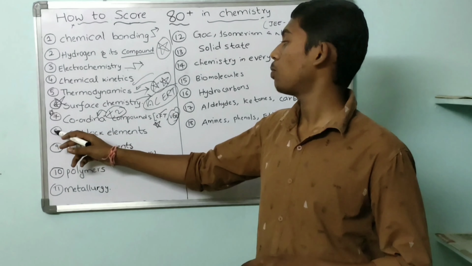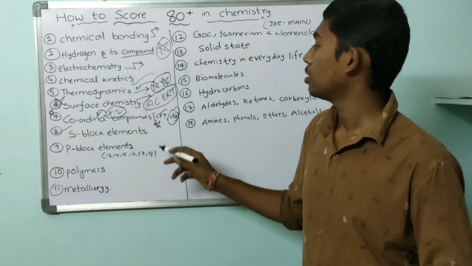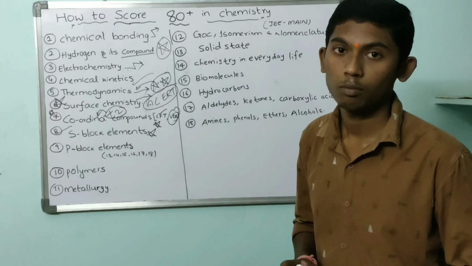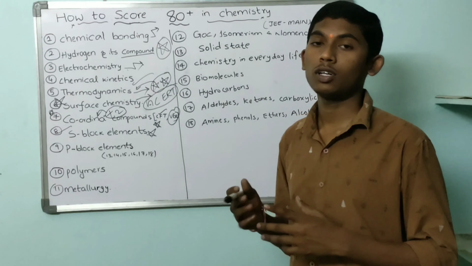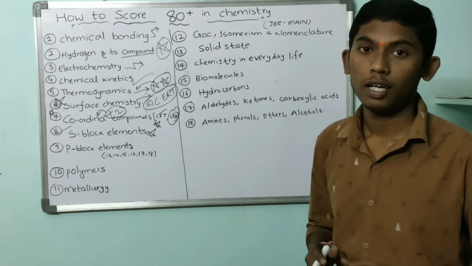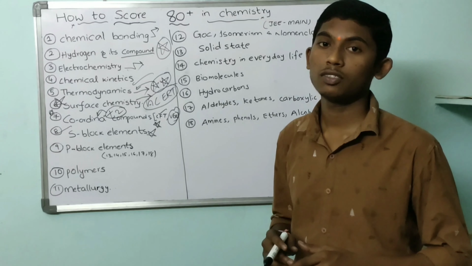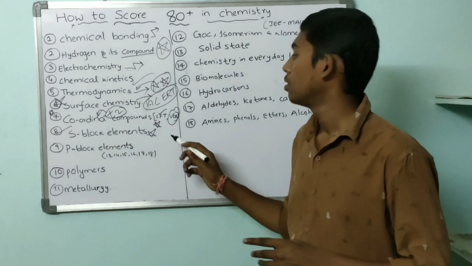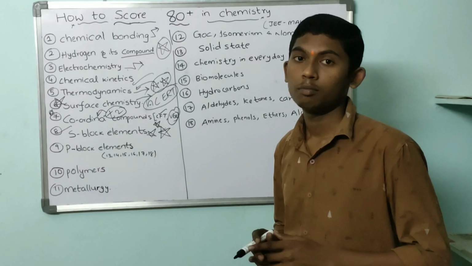And coming to the s block, this is important: lithium, sodium, potassium, rubidium, cesium, francium, diagonal relationships and covalent nature. Most of the questions asked are based on the diagonal relationship and the covalent character of lithium and beryllium.